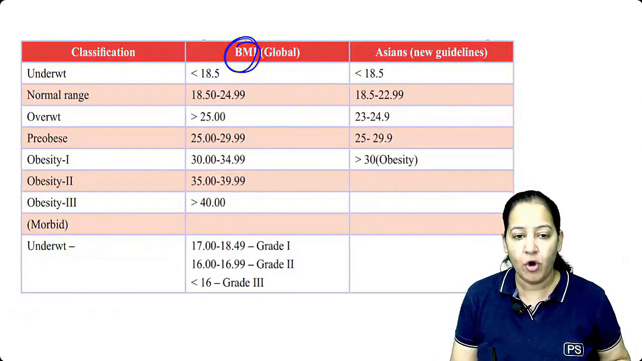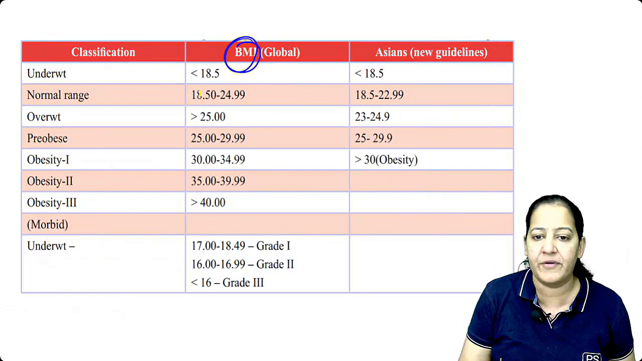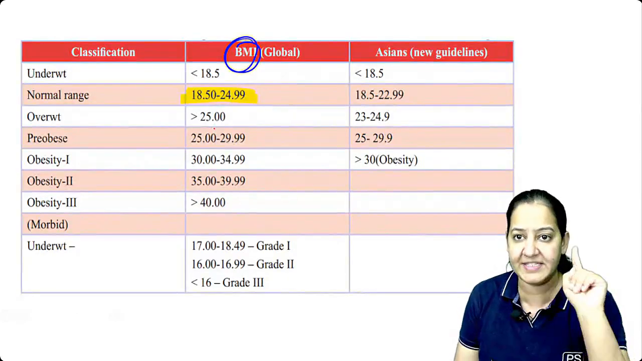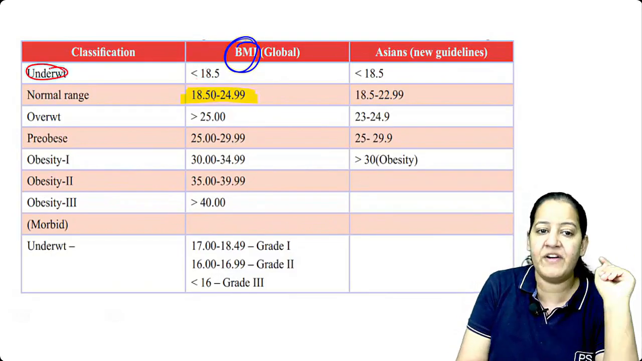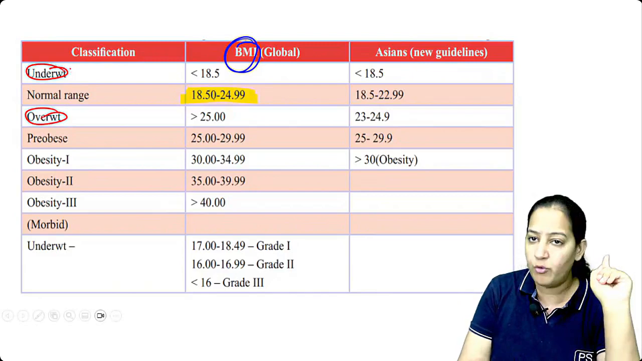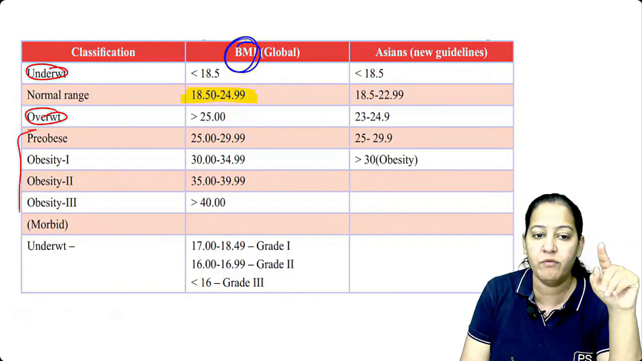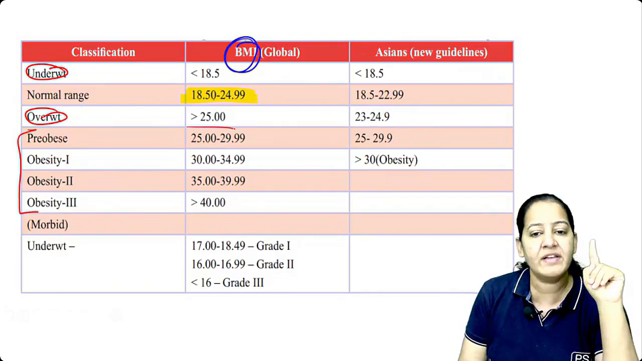Normal BMI, you can see the normal BMI. What is the normal? Learn the normal range. It's 18.5 to 25. Please learn. The normal BMI is 18.5 to 25. Less than 18.5 is known as underweight. And more than 25 is known as overweight. Underweight has no further classification, but overweight is divided into 4 more classifications. So overweight is more than 25.